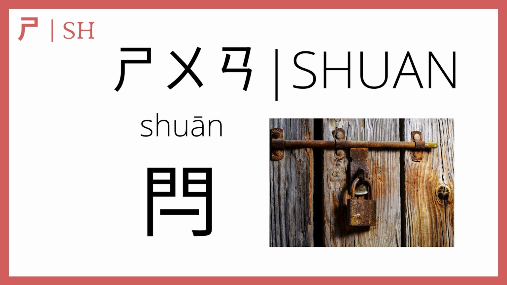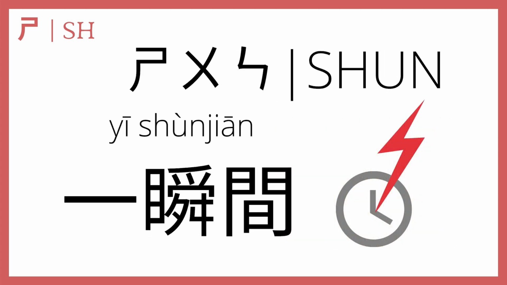Shi plus u plus an makes shuan, which means latch. You know, the thing that you use on your door to keep shady characters and cookie thieves out of your house. Then shi plus u plus en makes shun. In the fourth tone, you can say 一瞬间, which means all of a sudden or in a moment. 一 means one, and 间 means something like between or inside. And 瞬 is a moment, so 一瞬间 means in the space of a moment, or in other words, very quickly.